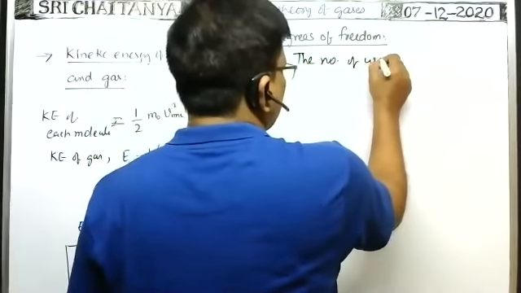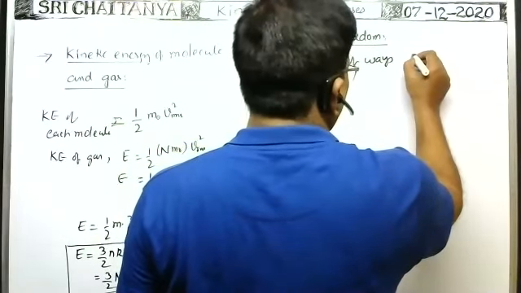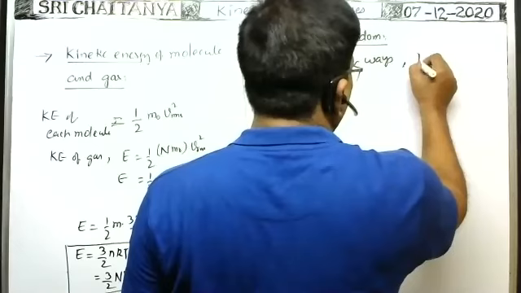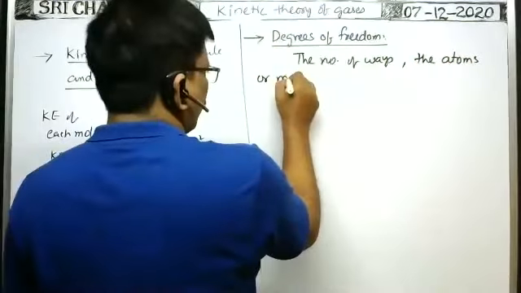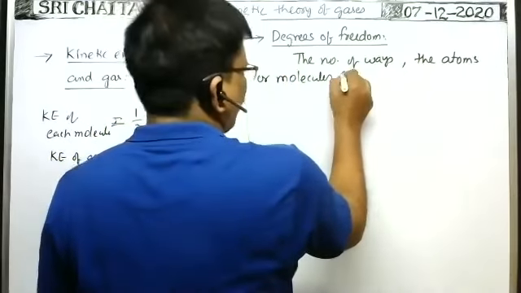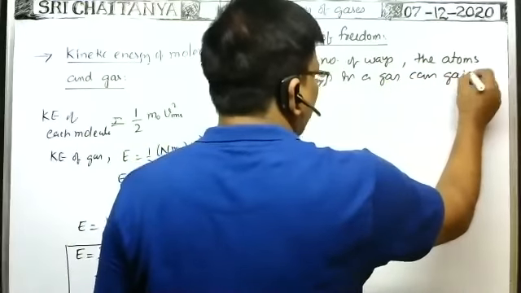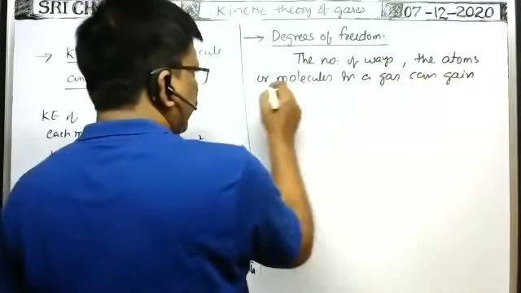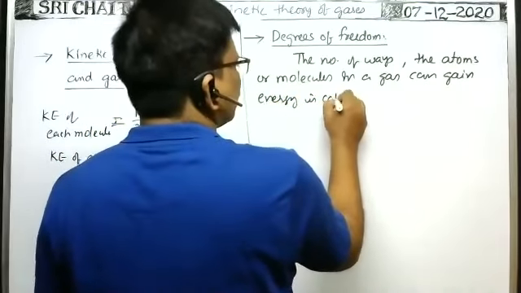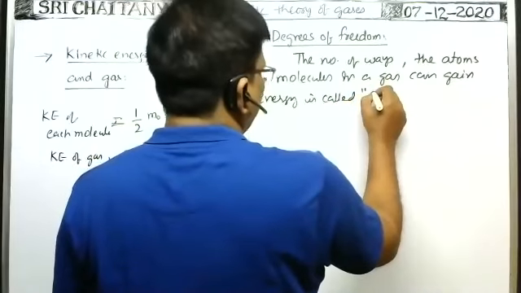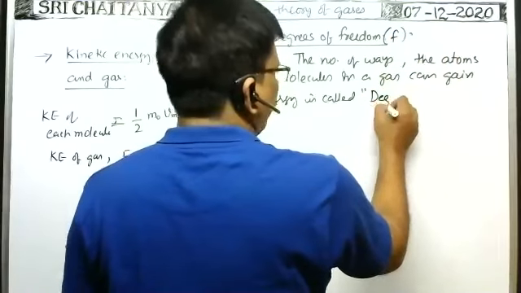The number of ways the atoms or molecules in a gas can gain or acquire energy is called degrees of freedom. It is represented with small f. Degrees of freedom.